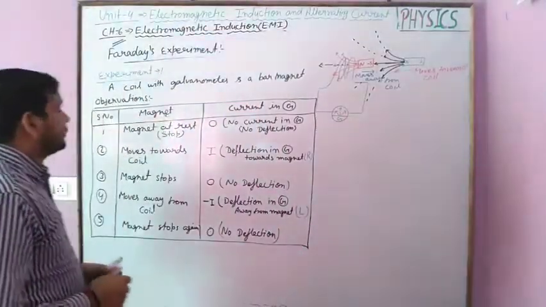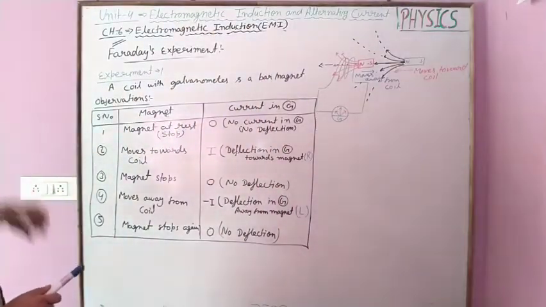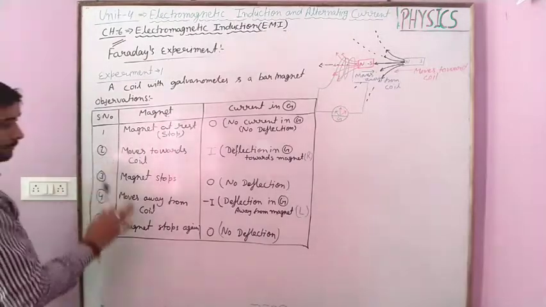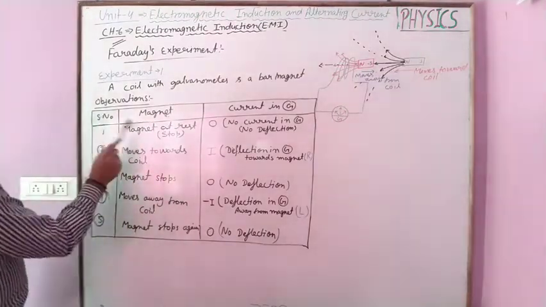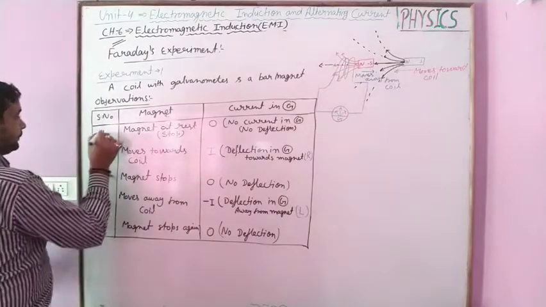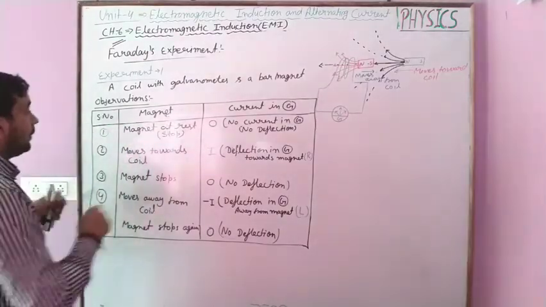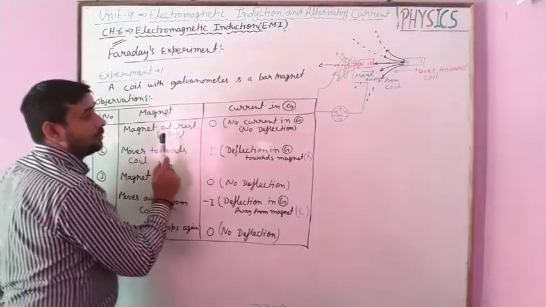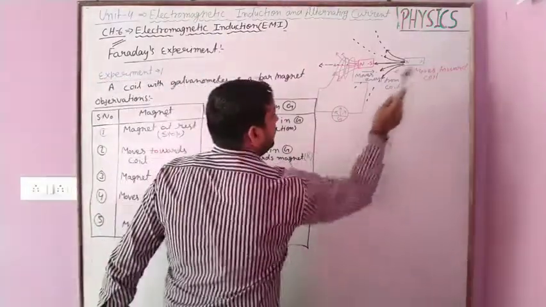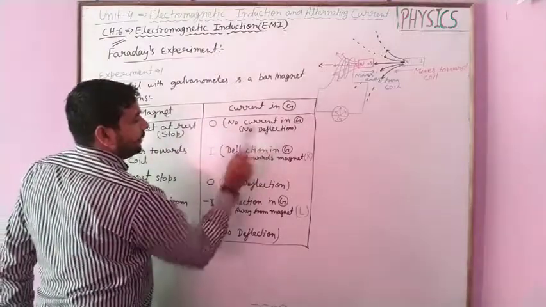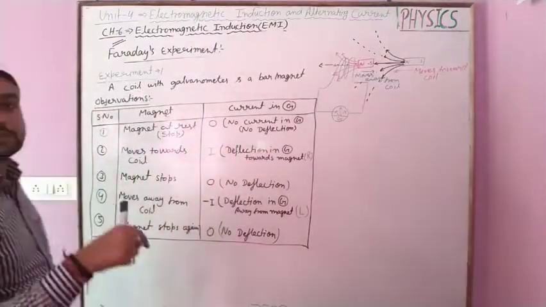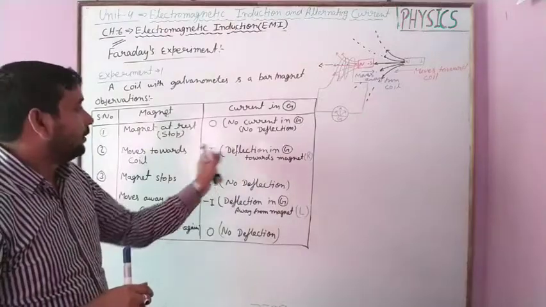Okay, students, Faraday observed and noted down these observations like this. In the first situation, when the magnet is at rest or stopped, there is no deflection in the galvanometer, which shows there is no current in the galvanometer.